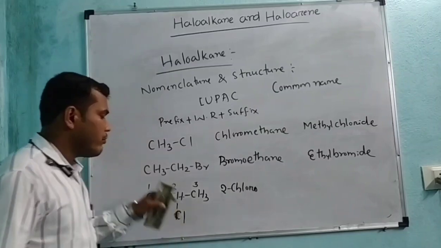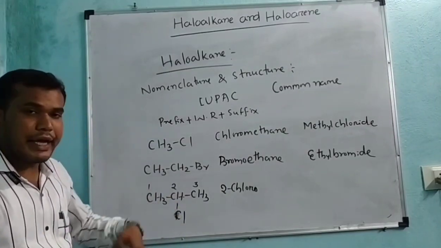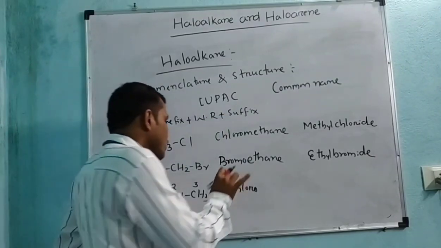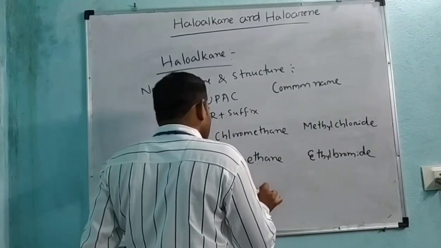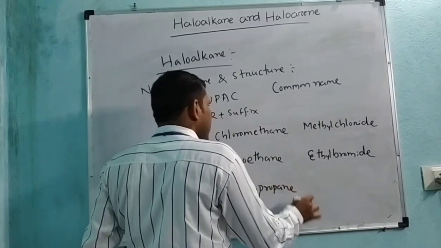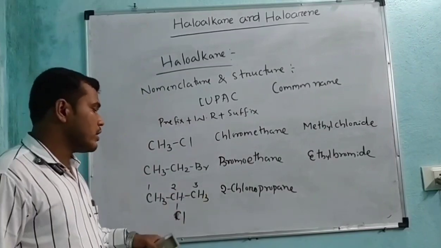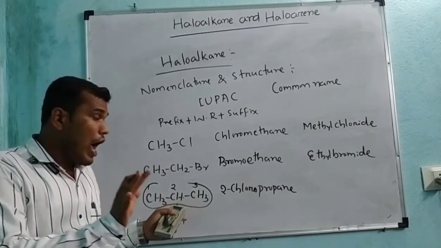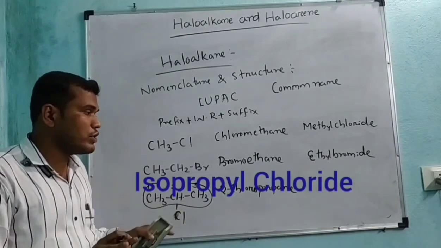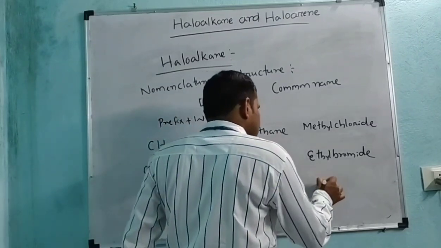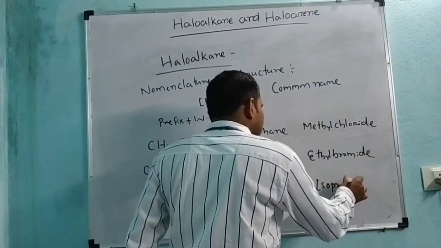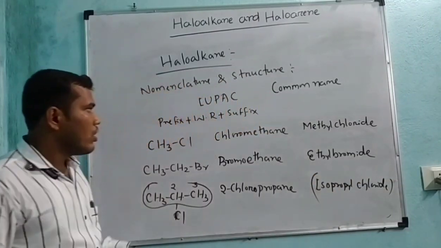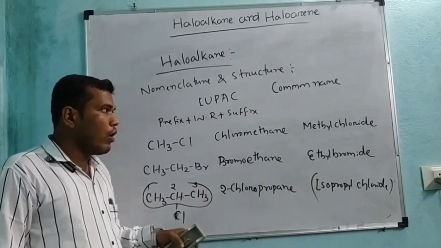Here the root is prop, the primary suffix is ane, and the substituent is chloro at position 2. That means 2-chloro plus prop plus ane. So the nomenclature is 2-chloropropane. In the common name, look at this group: CH3, CH and CH3. This group is the isopropyl group, for which this compound is called isopropyl chloride. That is the IUPAC name and common name of this compound.